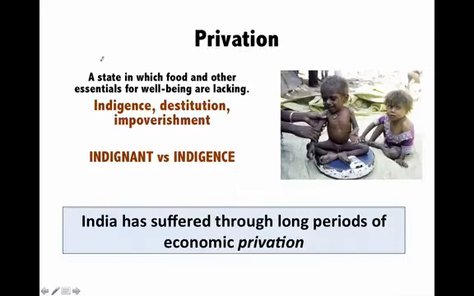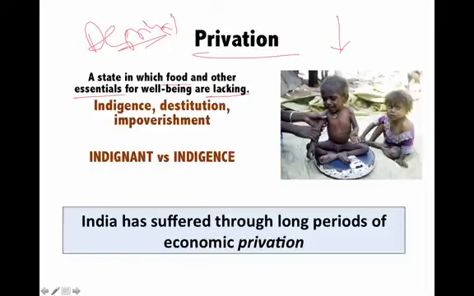Privation. You must have heard the word deprivation. To deprive someone means to not let someone have that thing. That is to deprive somebody. So our politicians have deprived the people of food because of corruption. So privation means it is a kind of a state in which food and other basic necessities of life, the essential things in life, are lacking or they are not being given to someone.